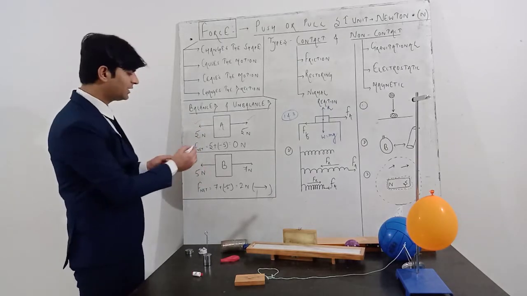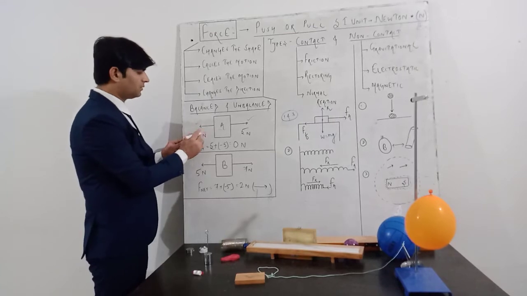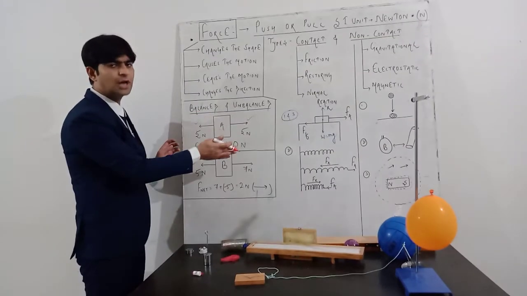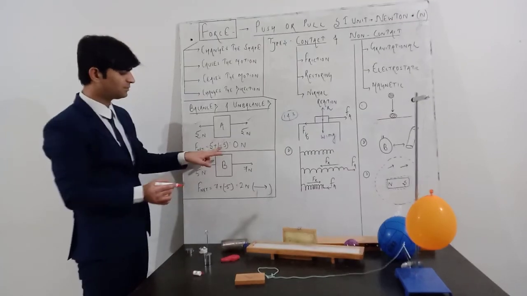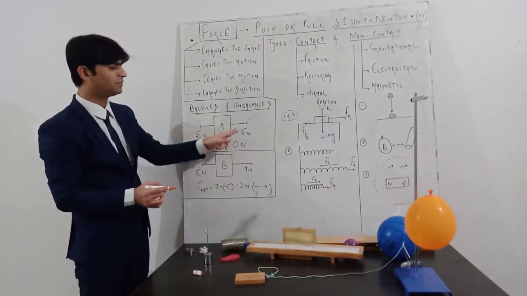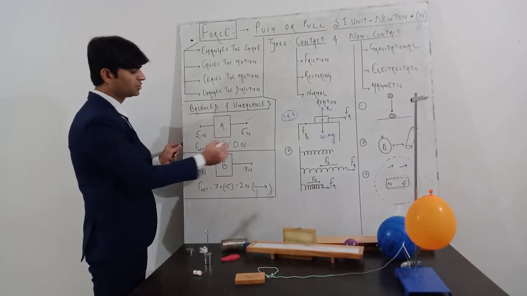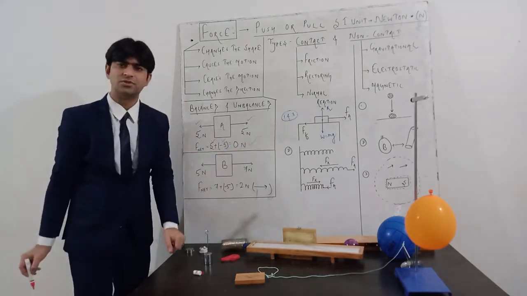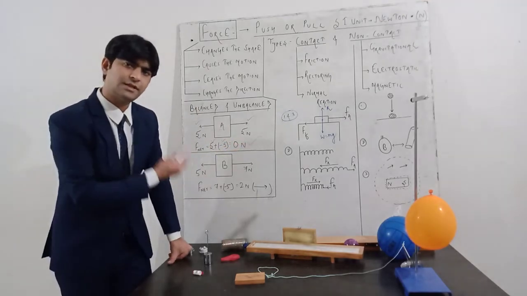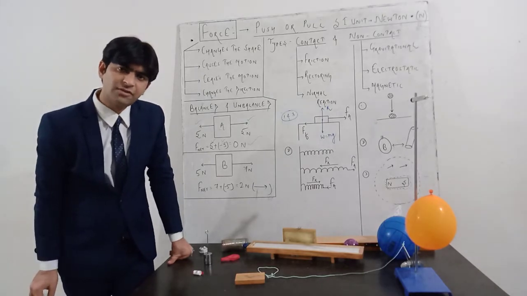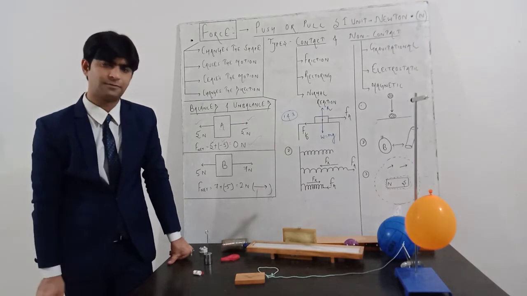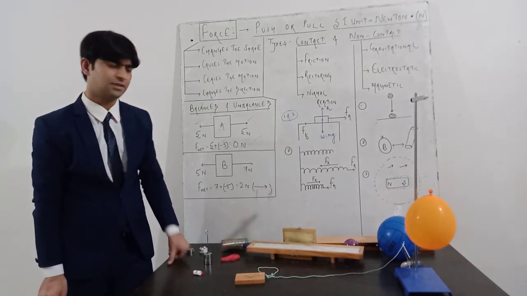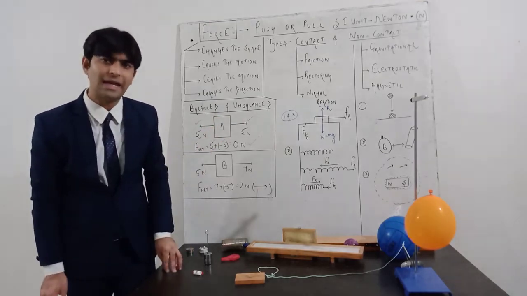If you calculate the net force, the directions are opposite, so one force you have to take as negative. So 5 plus minus 5, this minus indicates the force in the opposite direction. So 5 minus 5 will be 0 Newton. The magnitude of net force is 0. That means the state of the body is not going to change. This is the example of balanced force.